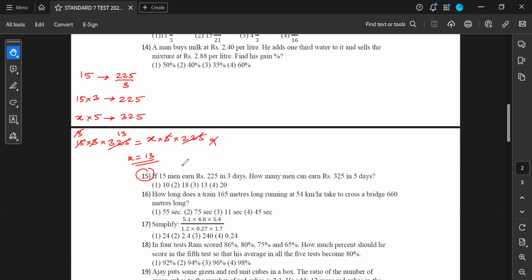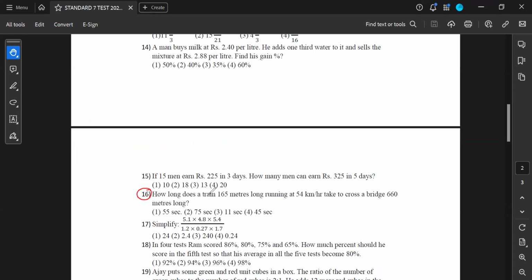Sir, I did like this. Very good. Gargi, you have a doubt? No, sir. Okay, you can put your hands down then. Sir, another method, can we do it like 15 into 3 upon 225 is equal to x times 5 upon 325? Absolutely, you can do it. It's going to give you the same answer. Thank you, sir.